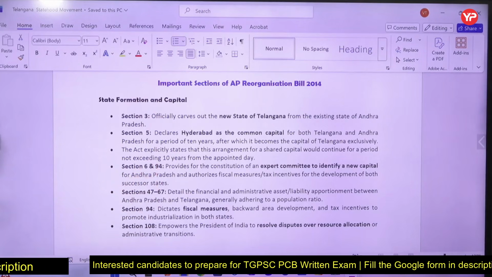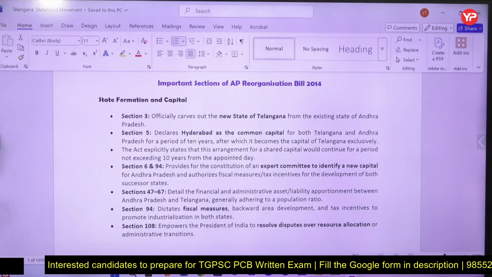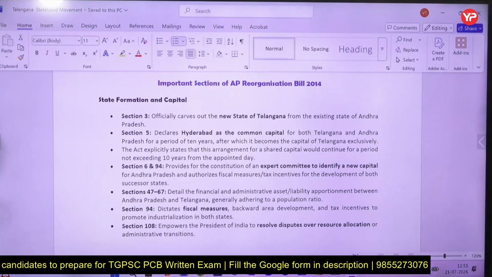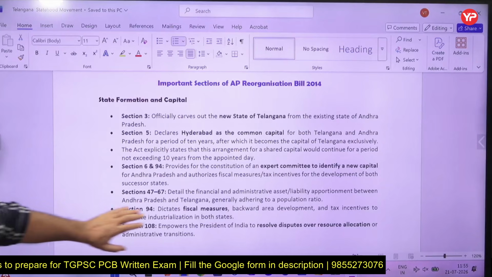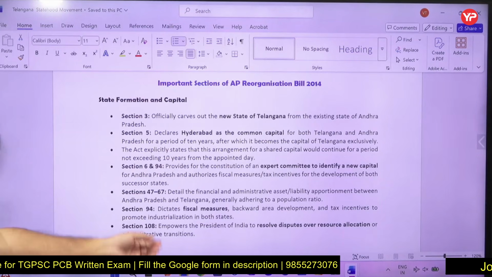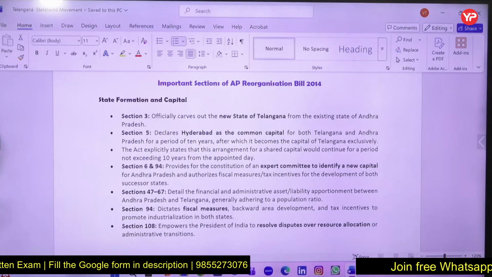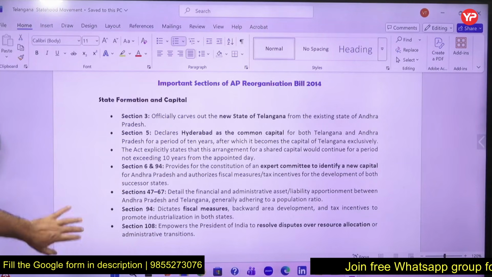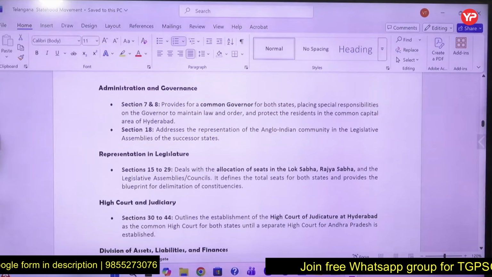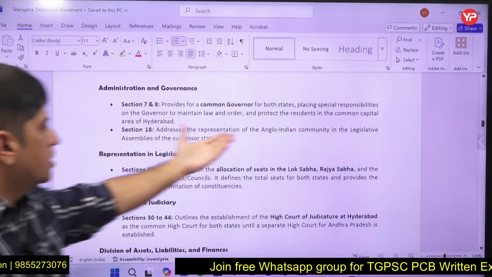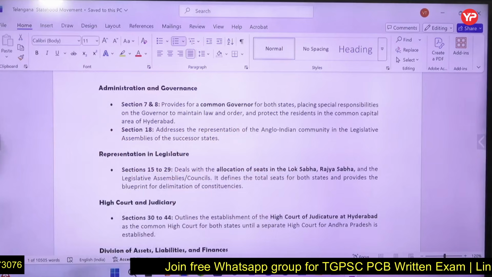Section 47 to 67 is about financial administrative liabilities and apportionment between the two states. Section 94 dictates physical measures, backward area development, tax incentives. Section 108 empowers the President of India to resolve disputes over resource allocation. That is 108. Section 78 talks about common governor. Section 18 talks about reservation for Anglo-Indian community as MLA.